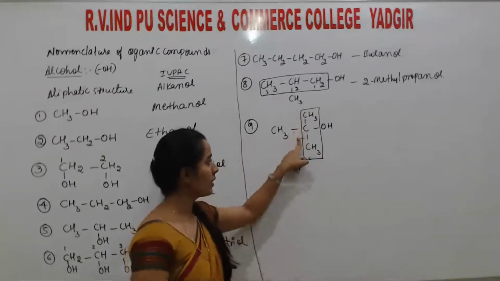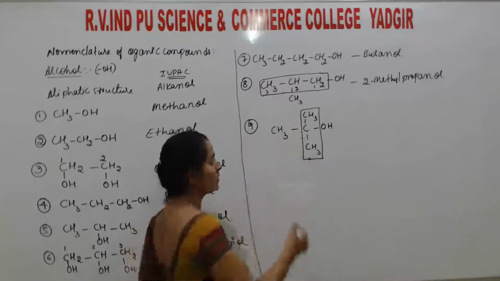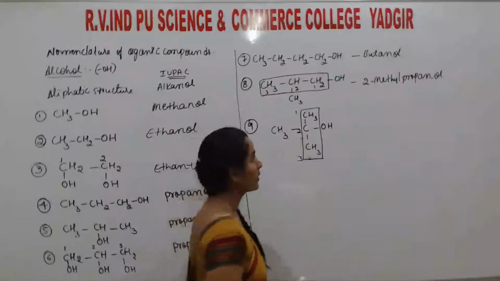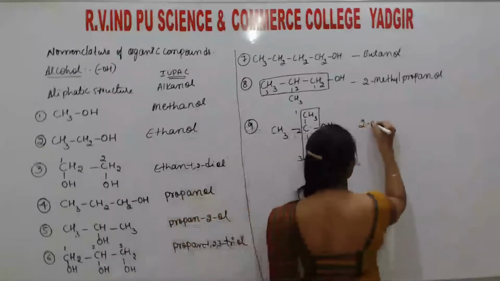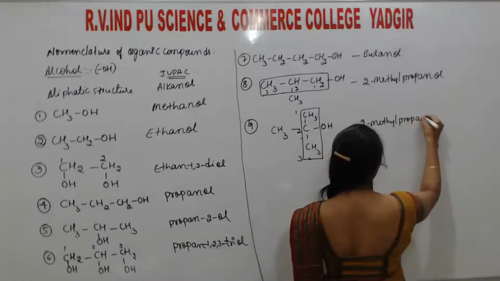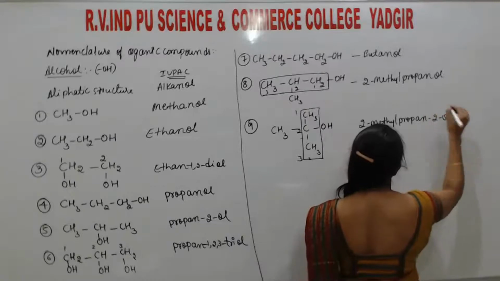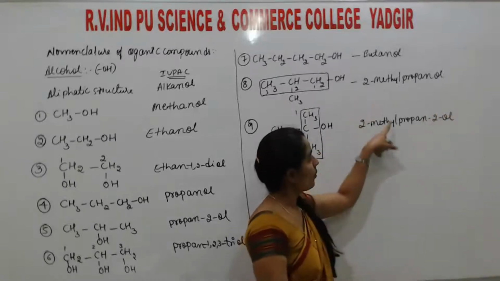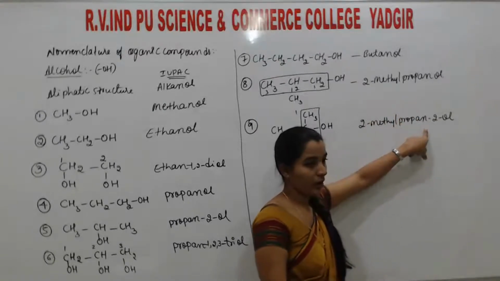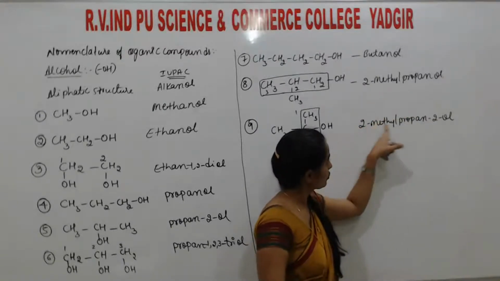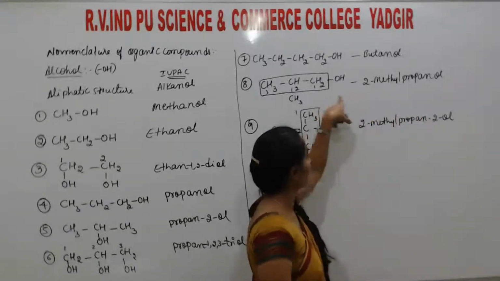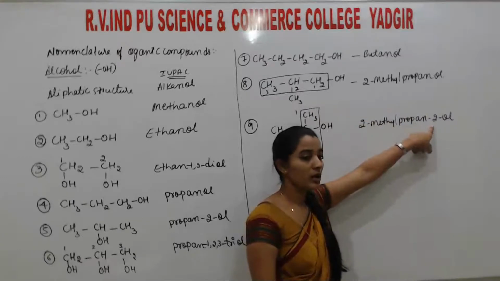So then this is the way of selecting the parent chain. Then start numbering from above to below, below to above, both are same. So 1, 2, 3. At the second position, methyl group is there. So this is 2-methyl propan-2-ol. So listen, both the compounds are similar: methyl propanol, especially 2-methyl propanol. But what is the difference here? Here the OH group is at the first position and the OH group is at the second position.